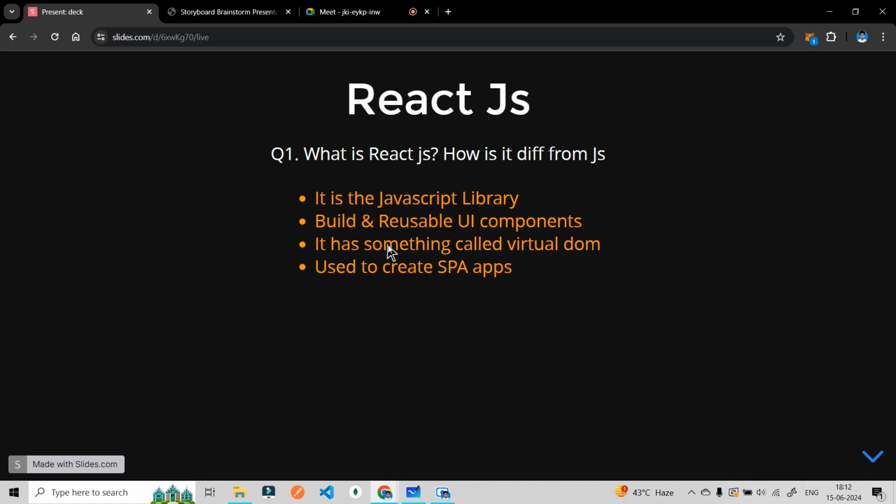There are some other things that we are going to learn later in this course, when we deep dive into React.js. So let's start and look into each and every point. What is this JavaScript library? What is this UI component? What is this virtual DOM? What are these SPAs? Okay, so let's start.